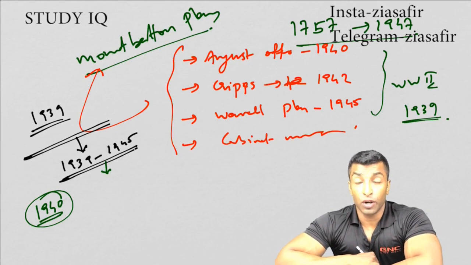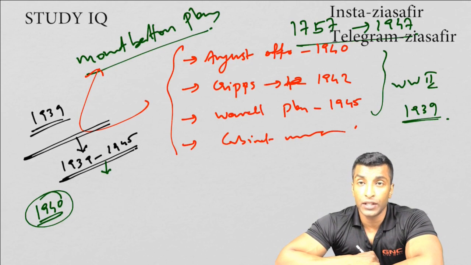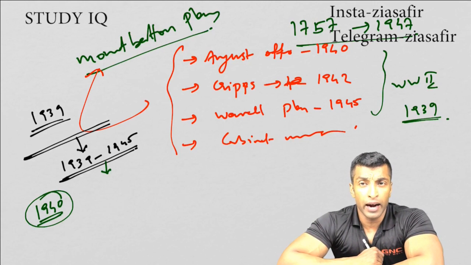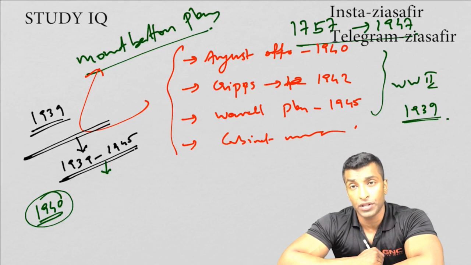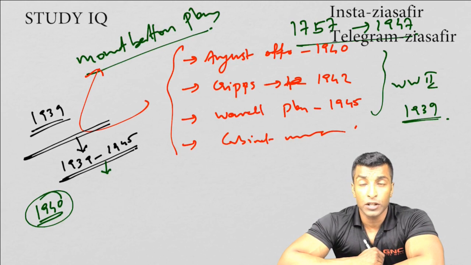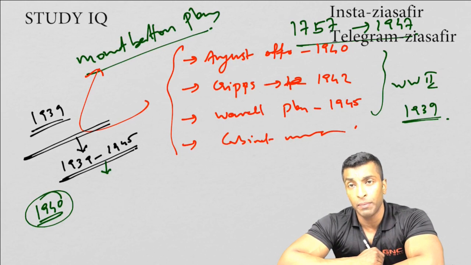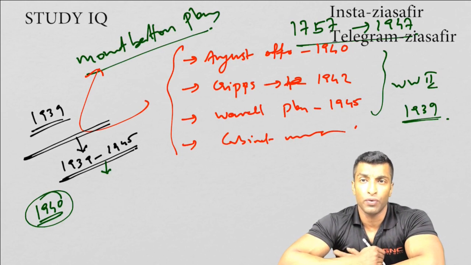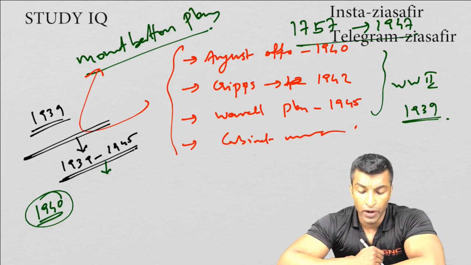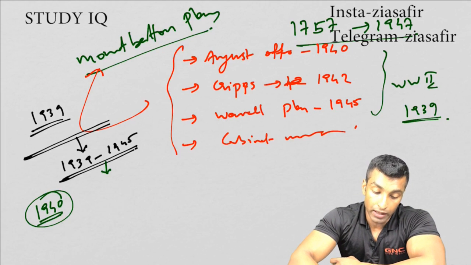But Dominion status was our demand from 1905 onwards, only till 1928. The last time we demanded Dominion status was in the 1928 Nehru Report. And when the Nehru Report was rejected by Congress, in the 1929 Lahore session of Congress under the presidency of Jawaharlal Nehru, Congress passed the Purna Swaraj resolution, and since then our demand is complete independence. So when we are demanding complete independence, why are you offering Dominion status? Because of that, August Offer was rejected by the Congress.